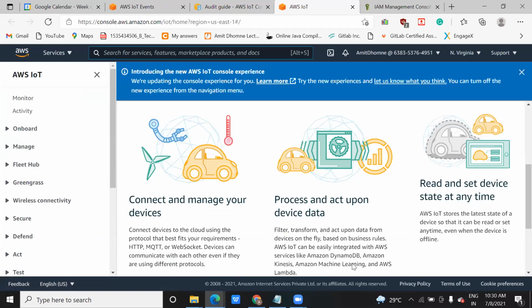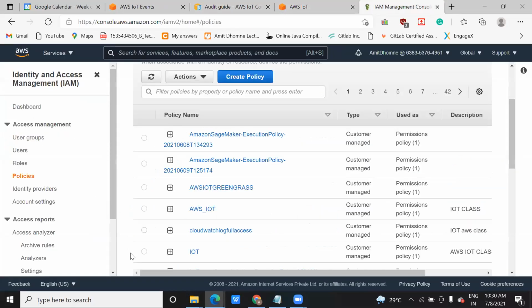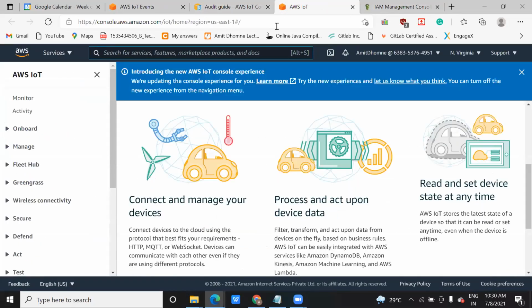You will get such different options, right? So when you go on this Defend option, when you click on it, sorry, where is it? Yeah, this one. This is for IoT Defender. Click on this IoT Defender.